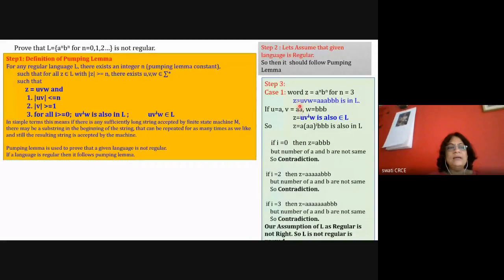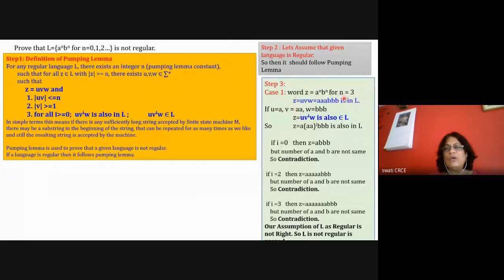Suppose there is a word z for a raised to n b raised to n, for n equal to 3. Take any value of n; this n and the pumping lemma constant n are different. For this word, suppose n is equal to 3. Then my z is uvw, that is 3 a's and 3 b's. Here the rule says the number of a's should be equal to the number of b's. So I'm saying 3 a's and 3 b's, and this word is in the language L.